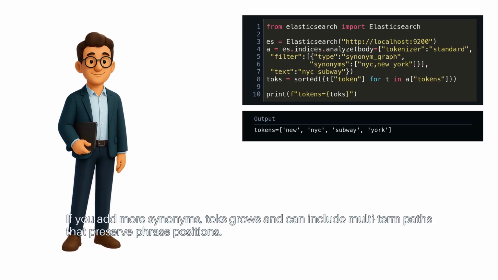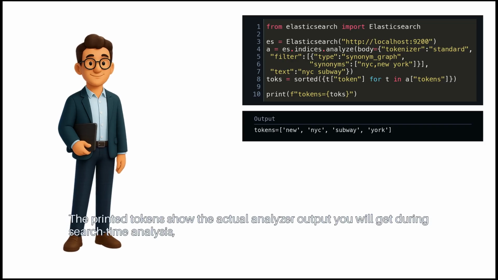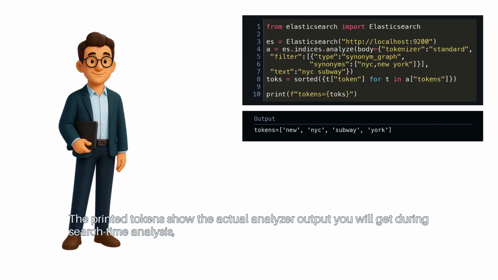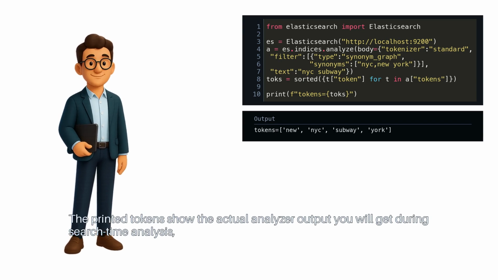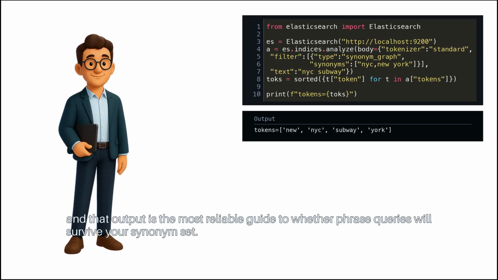If you add more synonyms, toks grows and can include multi-term paths that preserve phrase positions. The printed tokens show the actual analyzer output you will get during search time analysis, and that output is the most reliable guide to whether phrase queries will survive your synonym set.